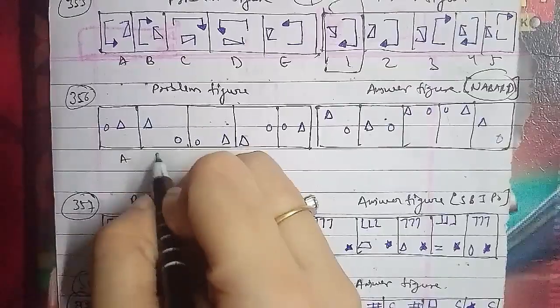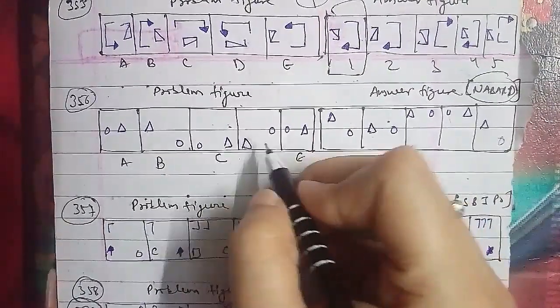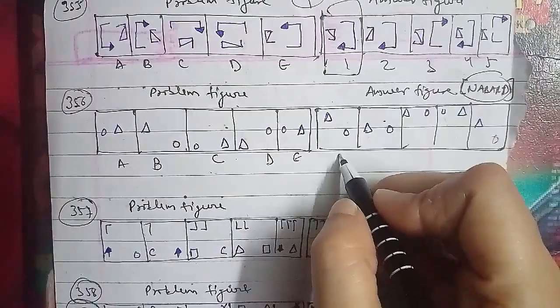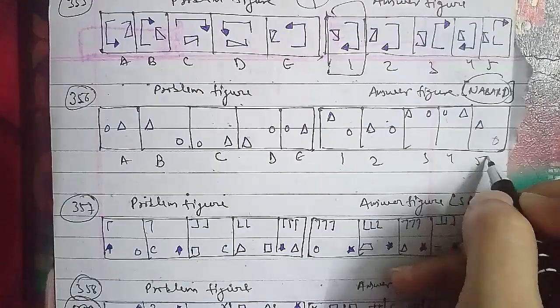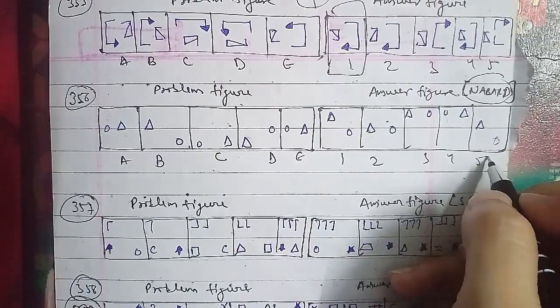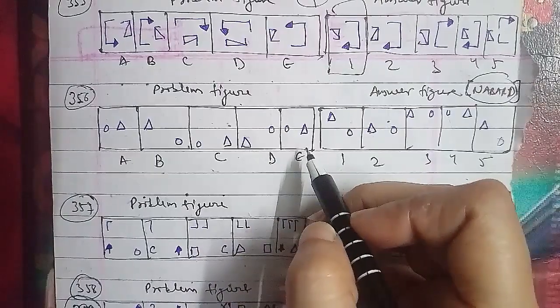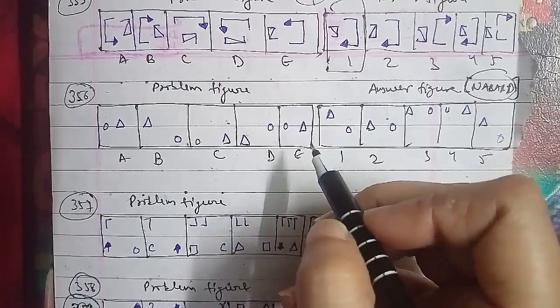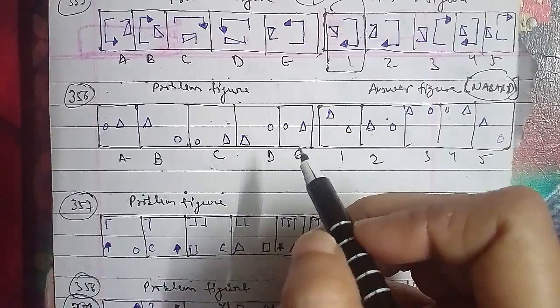This is A, B, C, D and E. This is the combination of circle and triangle. With the answer figure we have 1, 2, 3, 4 and 5 respectively. In the same regard, the triangles move 3 steps anti-clockwise and then 2 steps anti-clockwise as well, and then 1 step clockwise and again 2 steps anti-clockwise.